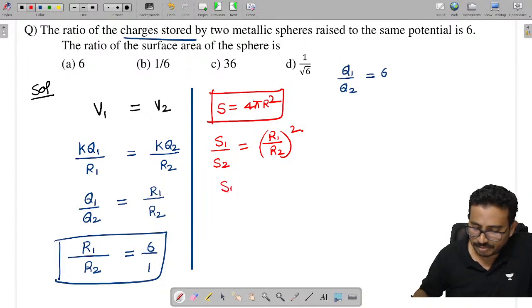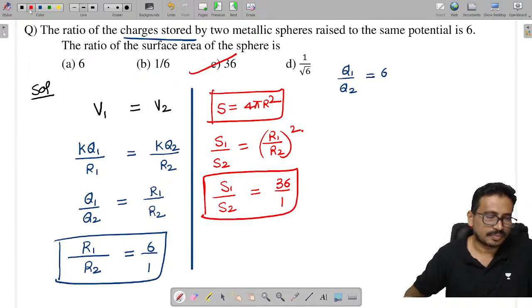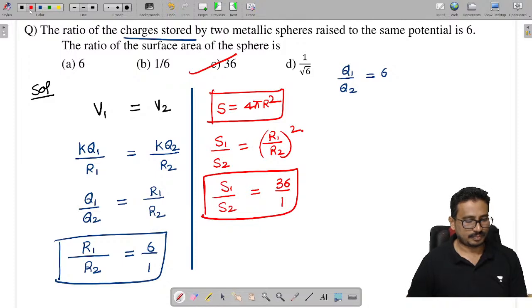So what will I get? S1 by S2 is equal to 36 by 1. So which option? C. Done.